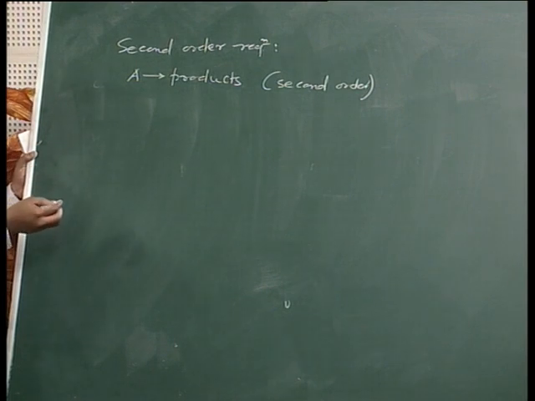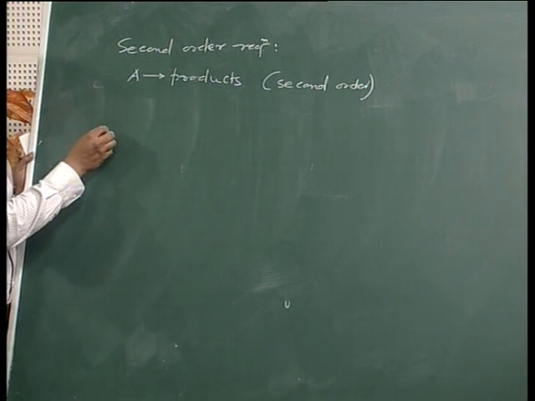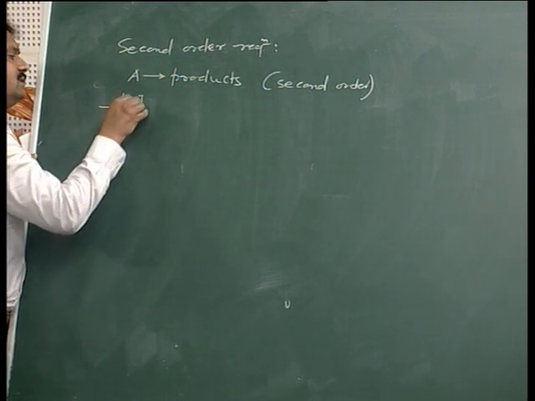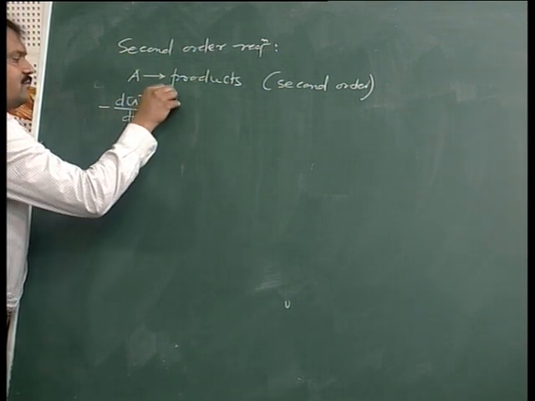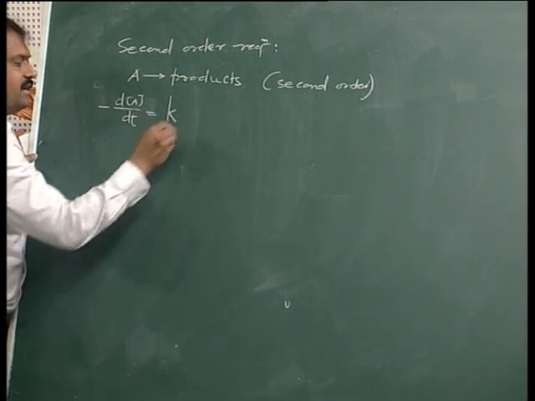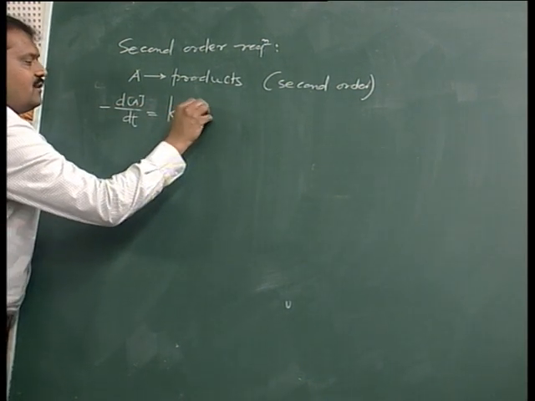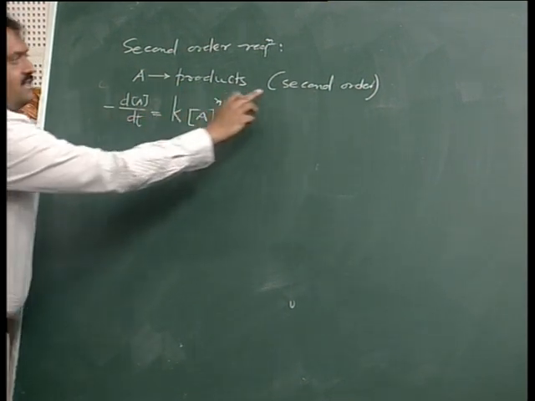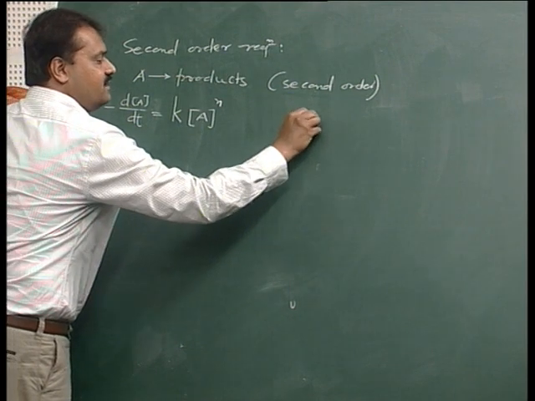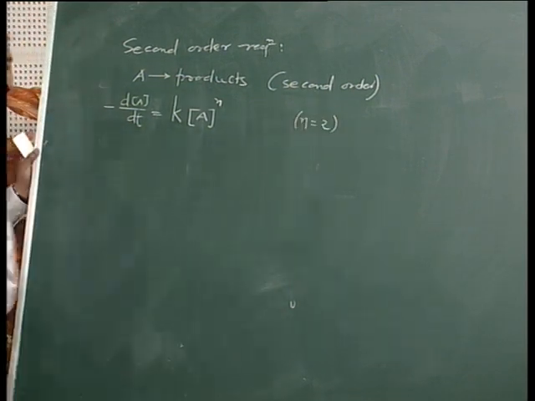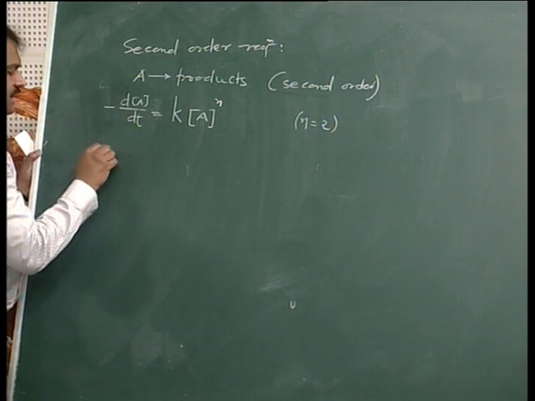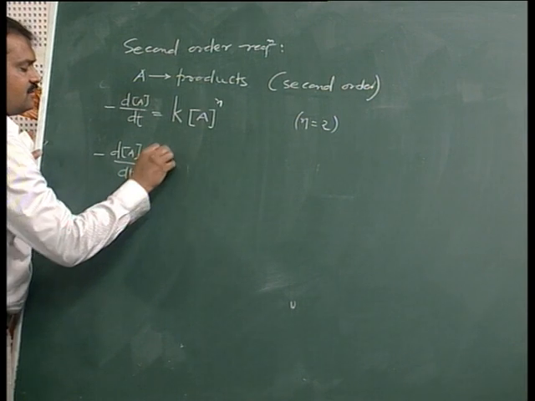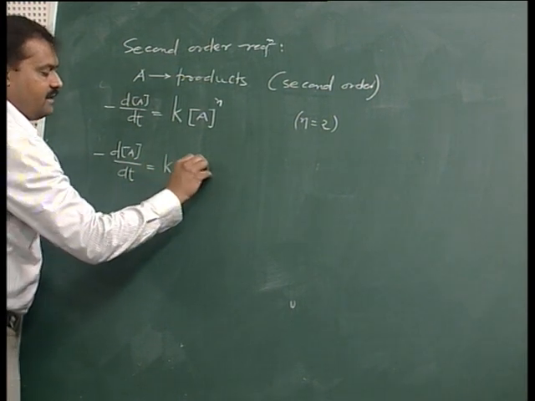Now again, the differential rate law for the given reaction can be written as minus dA by dt is equal to a certain constant, that is k, into concentration of reactant raised to some power. Here n is equal to 2 because we have considered the reaction is second order, and therefore it is minus dA by dt is equal to k A square.